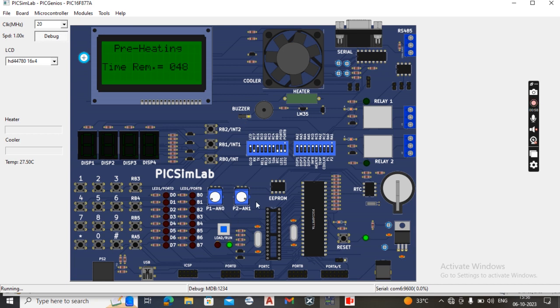And here we can see the analog pins. Two analog pins are there. Also we can see the ports: port A, port B, port C, port D. And also we can see the real-time clock, RTC. It's 30 seconds, 29, 28, 27. I have to wait until 0 seconds.